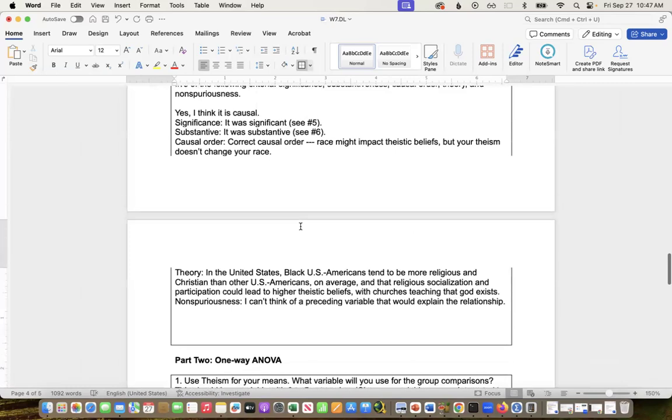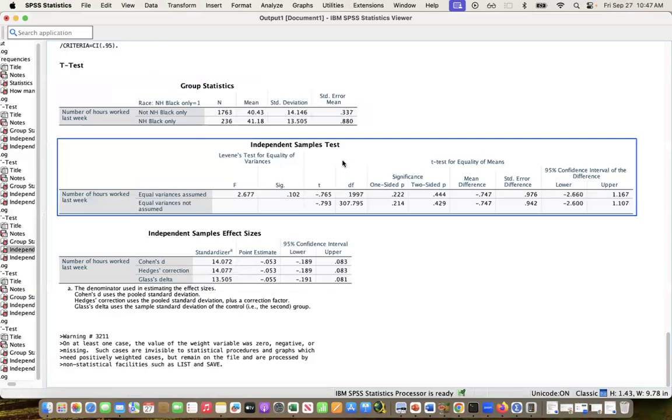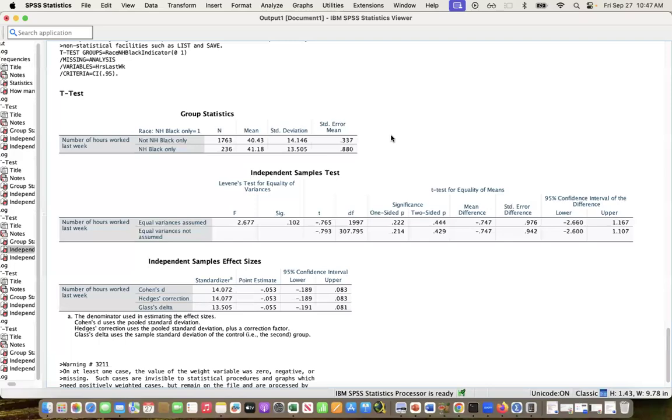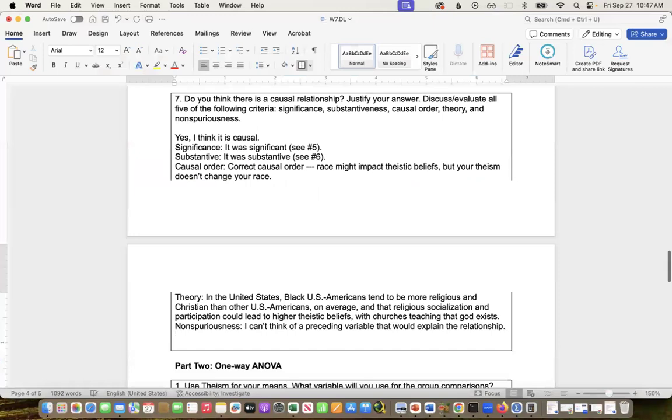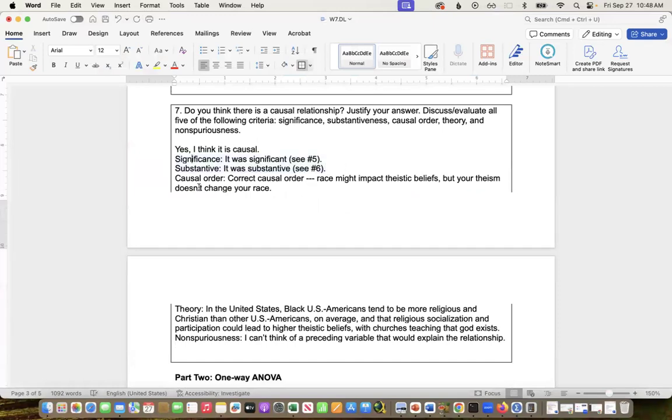Okay. Let's look at some of these others for causality. Well, all the others were not significant, so we would argue that they're not causal, right? They weren't significant or substantive. They need all of these. Causal order, I think, is correct for all of them, right? Race could impact how many hours you work, but how many hours you work doesn't change your race. Region might impact your theistic beliefs or how many hours you work, but how many hours you work or your theistic beliefs is probably not going to change the region or state you live in.